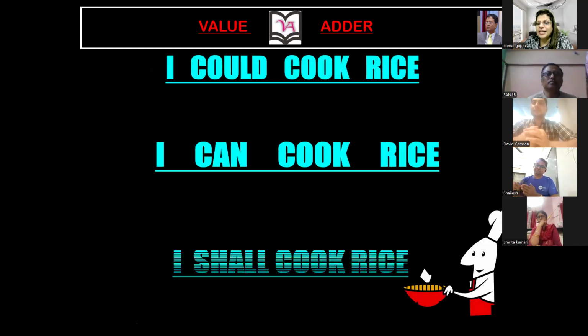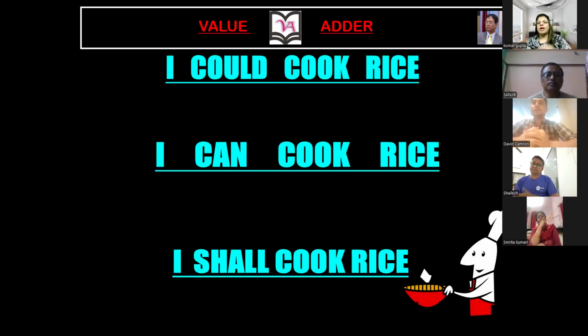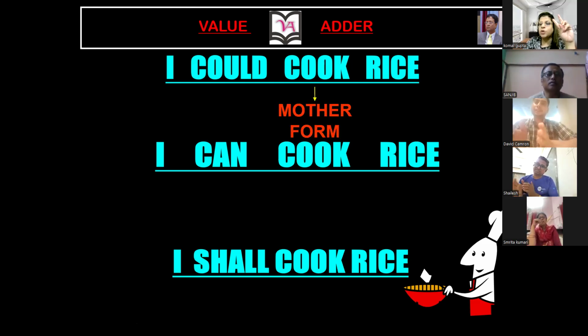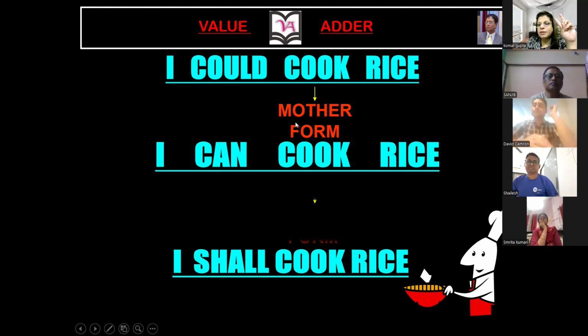So then you can say, I could cook rice, I can cook rice, I shall cook rice. David, how many verbs in the first sentence? Two verbs, could and cook. In the second, again two verbs, can and cook. In the third, two verbs, shall and cook. So if the main verb, cook, is coming along with any supporting verb, then it becomes the mother verb.